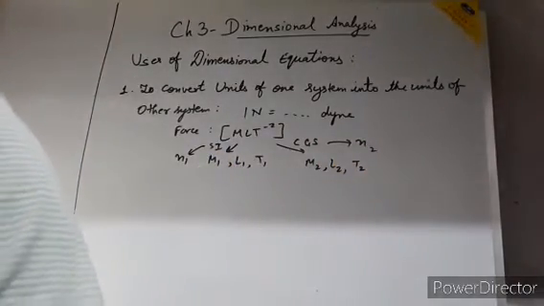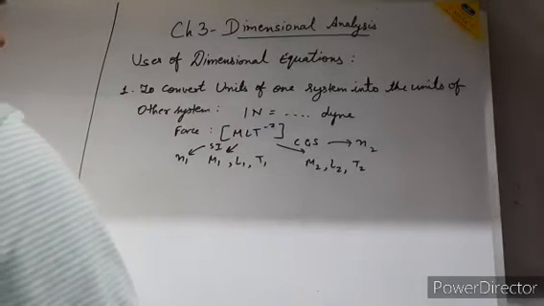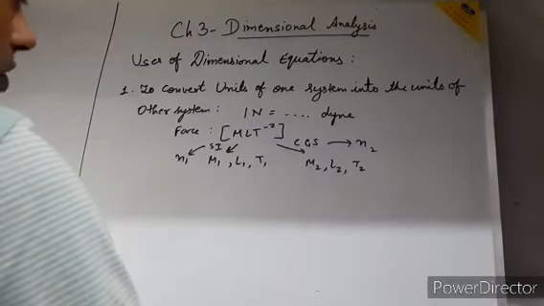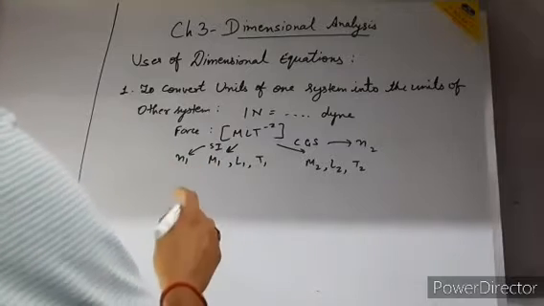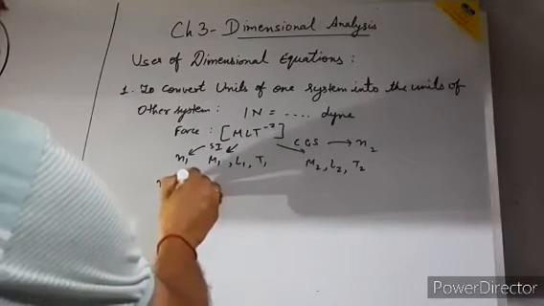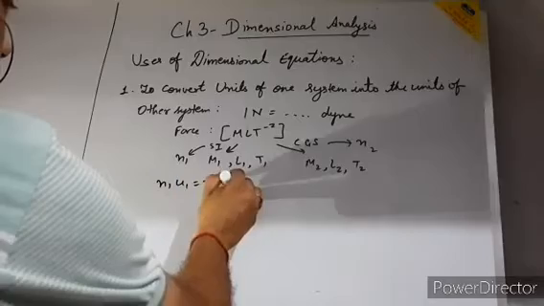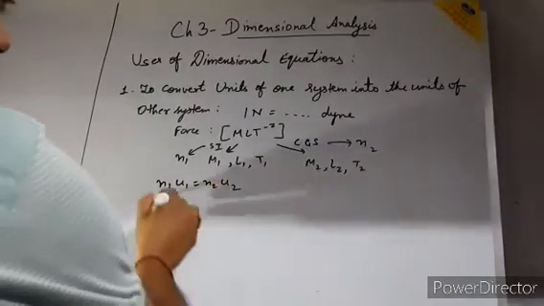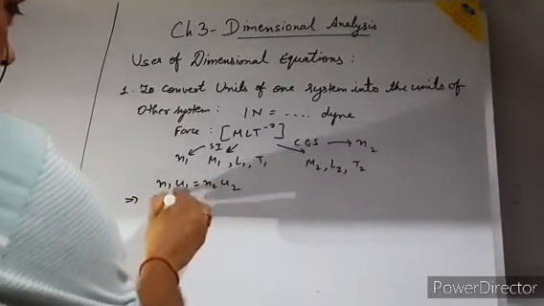So in the previous chart, I wrote the first expression, that is N1 U1 is equal to N2 U2.